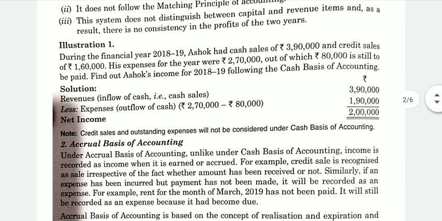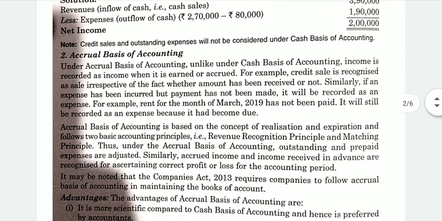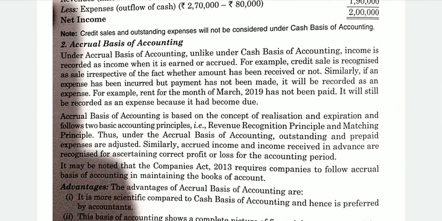Now let's understand the second basis of accounting, known as accrual basis of accounting, which is also known as mercantile system of accounting or due basis. Under this system, unlike the cash basis of accounting, the income is recorded as income when it is earned or when it is accrued.